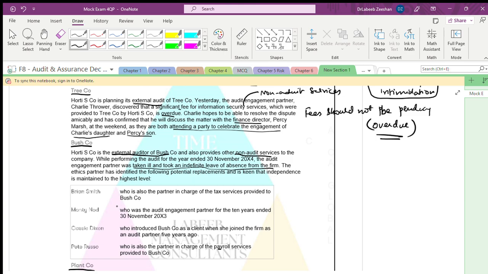The ethics partner had identified the fault of potential replacements. There are replacements. Brian Smith, who is also a partner in charge, we cannot. What services is he doing? He is doing tax services. Fine, tax services. Monty Nod is an engagement partner for 10 years. You cannot be, okay, for more than the specified number of years.